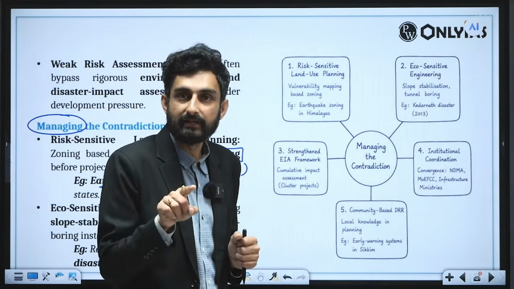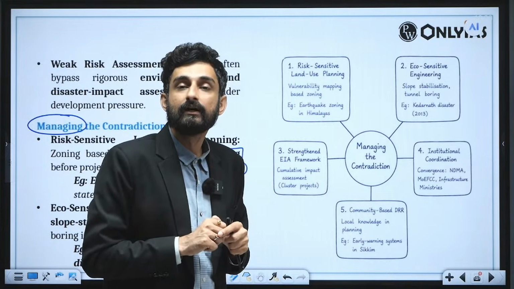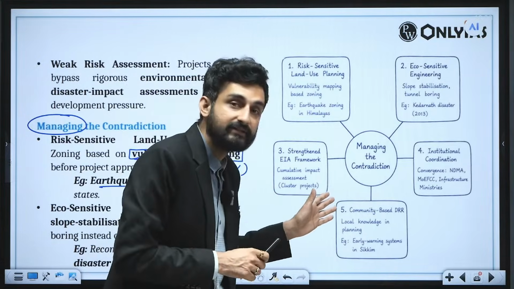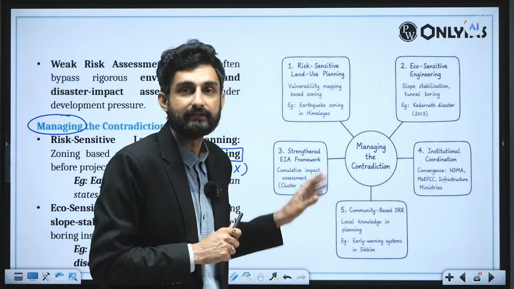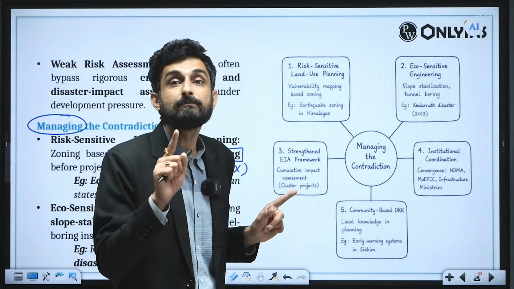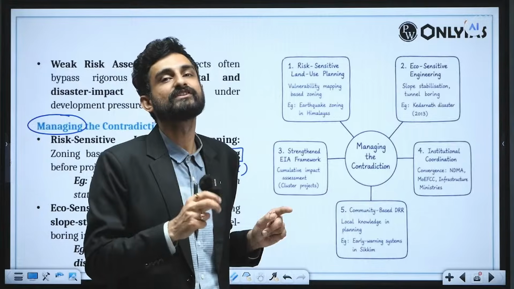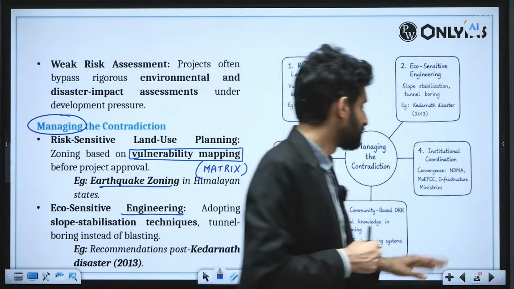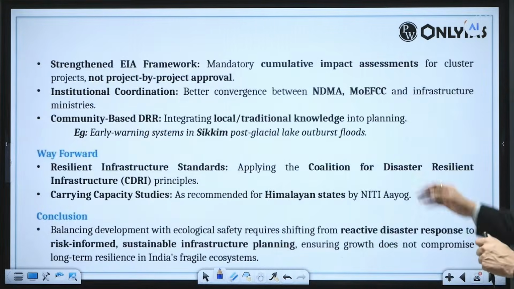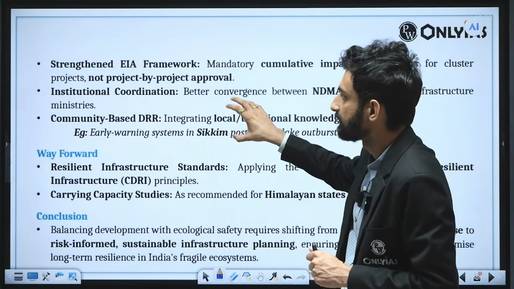The people of the area are well known to what happens during the time of a disaster or earthquake, what happens when a sudden catastrophic event comes, and therefore locals should be involved. And there is also a question this time that is people's participation, and people's participation is the core of environmental policy and disaster management policies as well. So this is how we can manage it properly. So you have all these pointers written with their exemplifications.